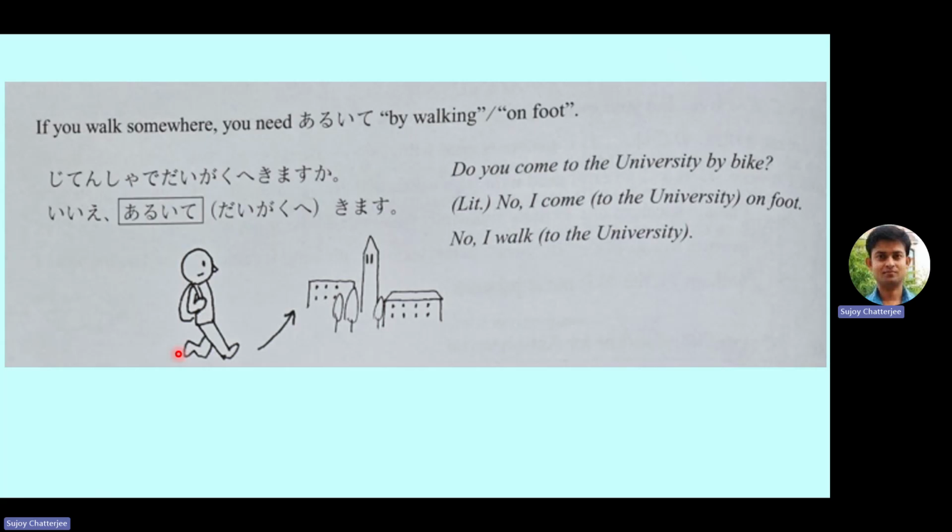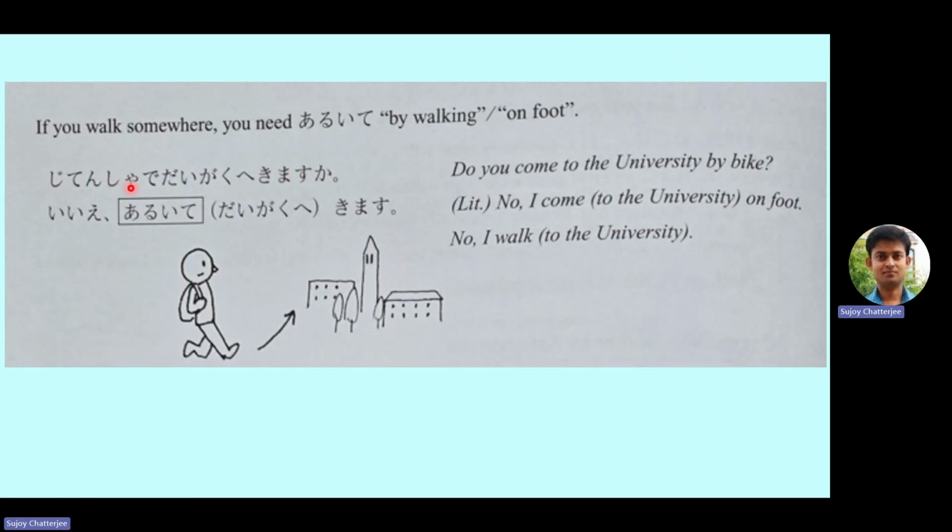If you walk somewhere, you need aruite, which means by walking, on foot. So see the question here. Do you come to the university by bike? That is bicycle. So how will we ask this question? Jitensha means bicycle. Jitensha de daigaku e kimasu ka? So here it is kimasu. One is ikimasu, one is kimasu. Ikimasu means to go and kimasu means to come. Since the question is "do you come?", that's why here we have to use kimasu and not ikimasu.